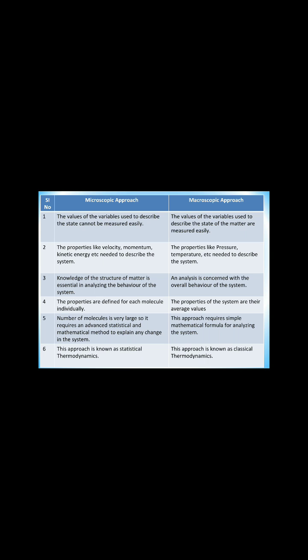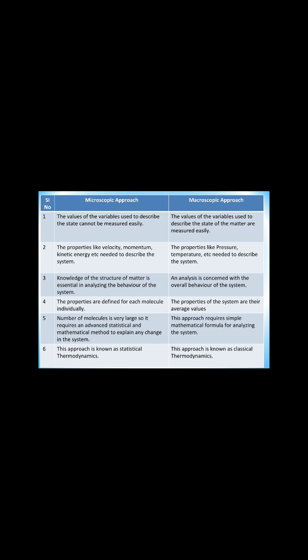Here, in macroscopic, you have to consider one system, not one molecule, throughout. The analysis is concerned with the overall behavior of the system, so you study the overall behavior. In microscopic, next, the properties are defined for each molecule individually, because velocity is different and momentum is different for each molecule. Therefore, you have to find them individually. In the macroscopic approach, the properties of the system are average values.